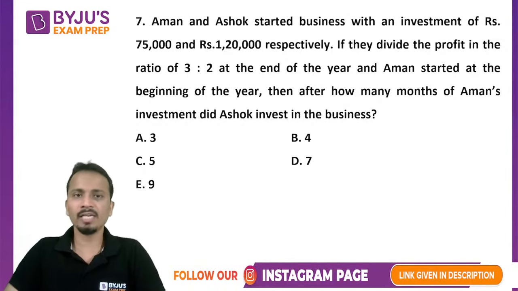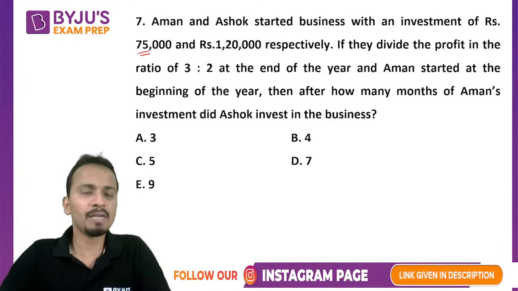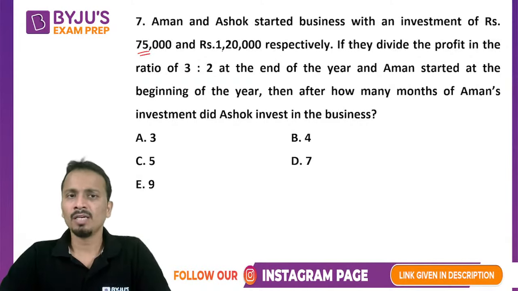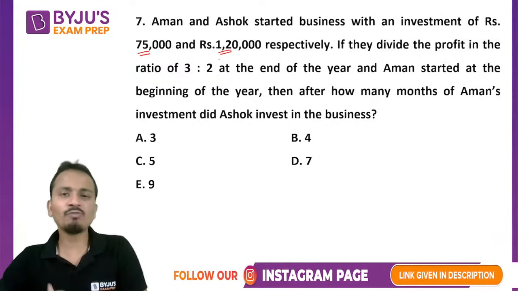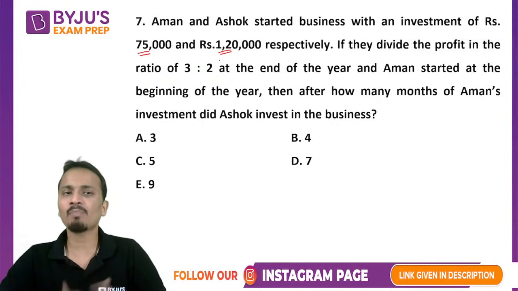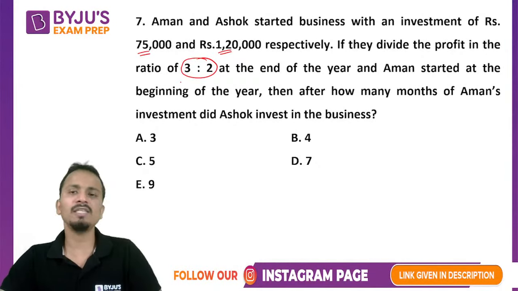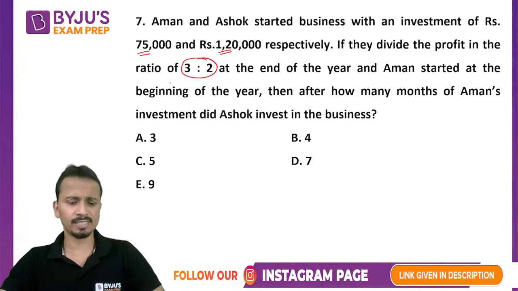Okay, so what will we do? This is the investment of Aman. We'll multiply it with the time for which Aman invested. This is the investment of Ashok. We'll multiply it with the time for which Ashok invested, and we'll take the ratio, and that will be the ratio in which the entire profit will be divided, and that ratio is given as 3:2. All right. This is what the question is saying.